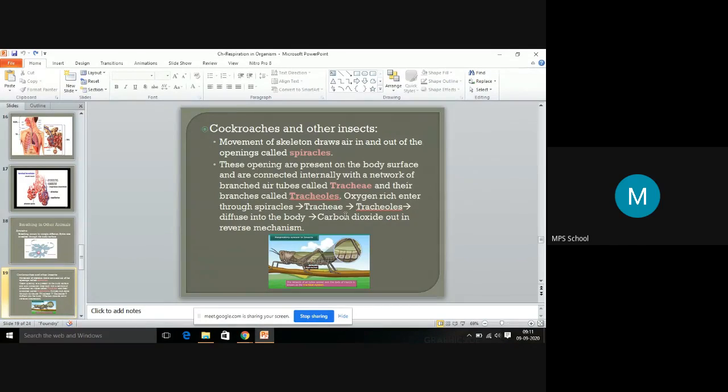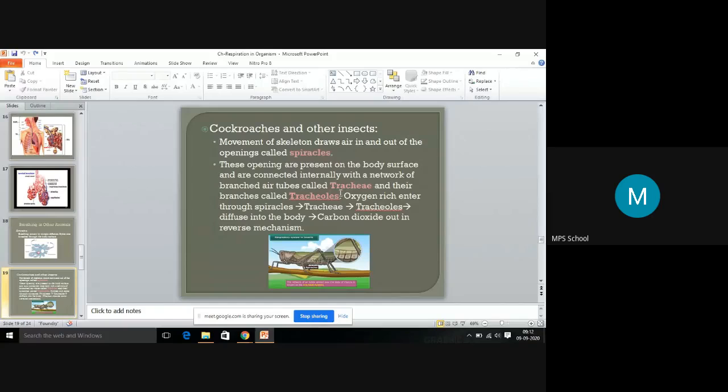These openings are present on the body surface and are connected internally with a network of branched air tubes. In our human body there is a trachea, and below it the bronchi and bronchioles. In the same way, here the air tubes are called the trachea, and the branches of the trachea are called tracheoles. Oxygen-rich air enters through the spiracles, reaches the trachea and tracheoles, and diffuses into the body.